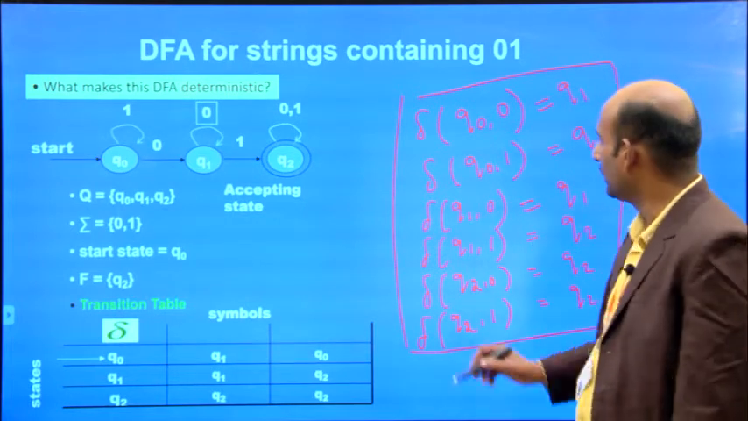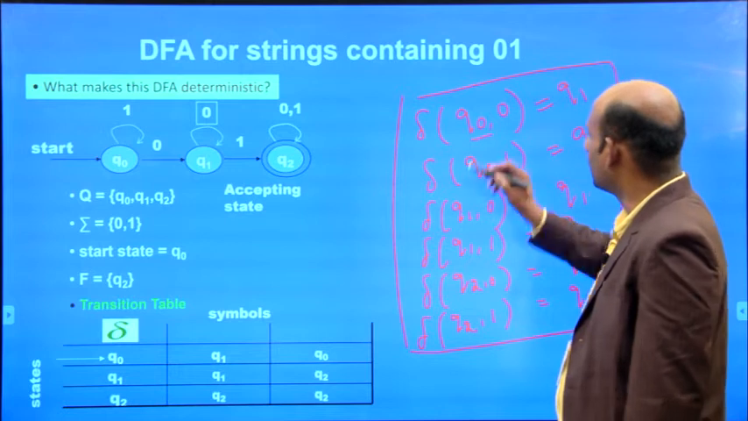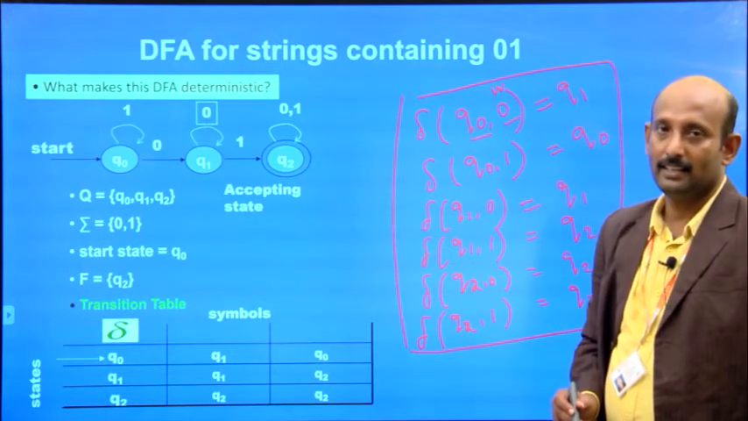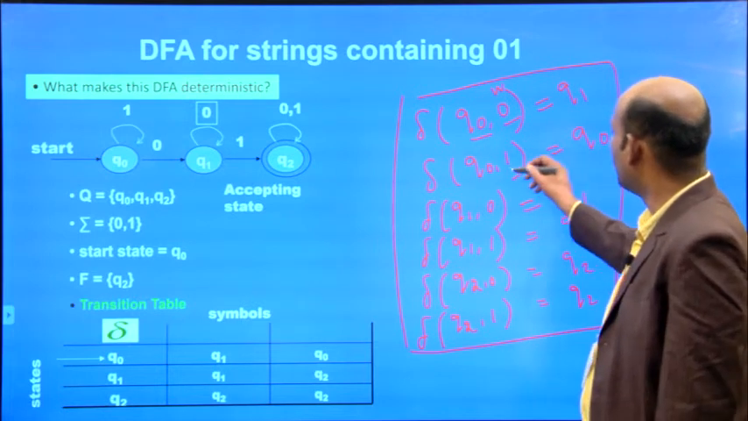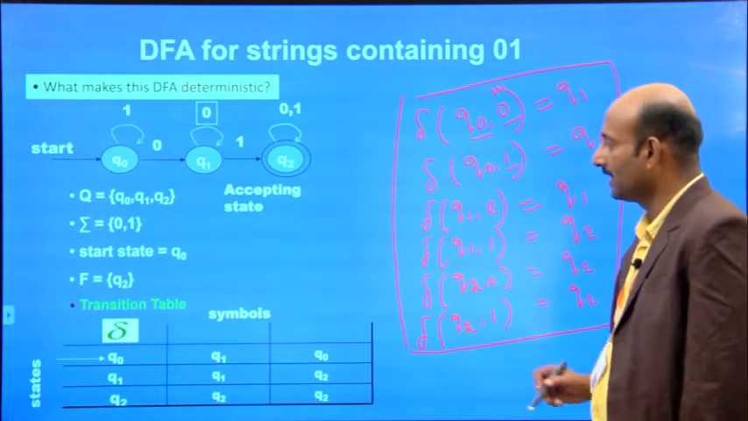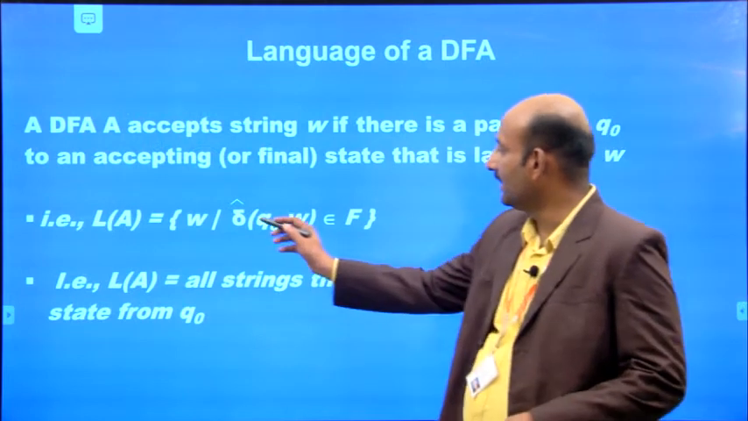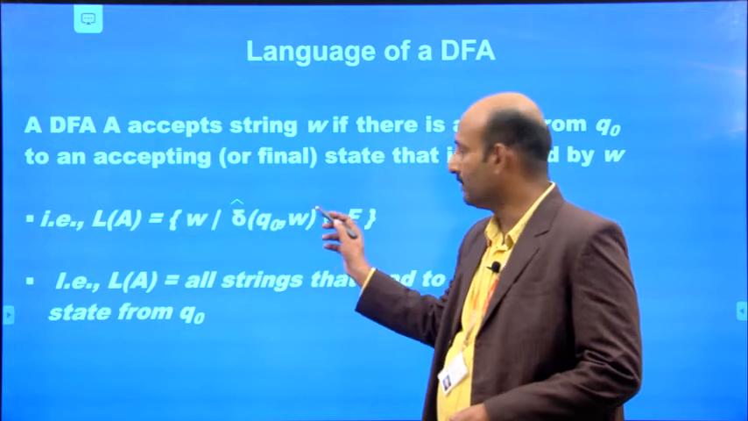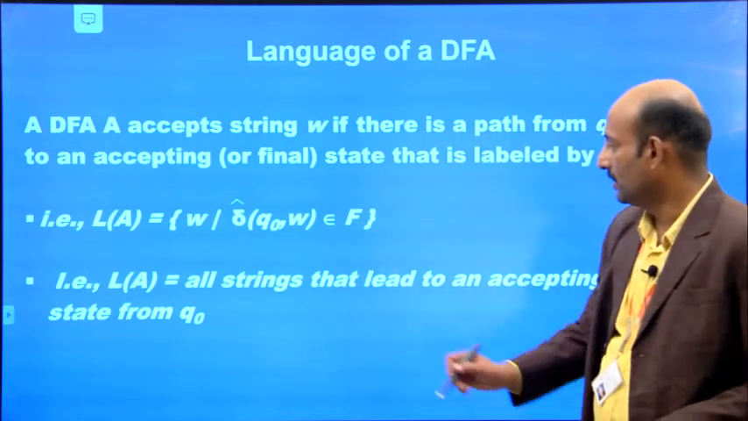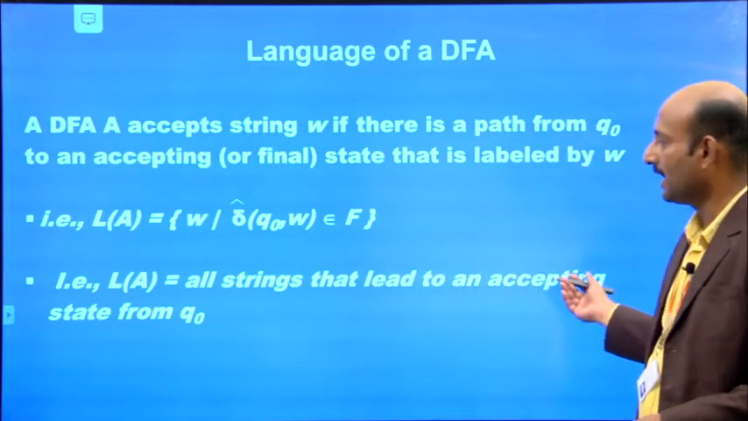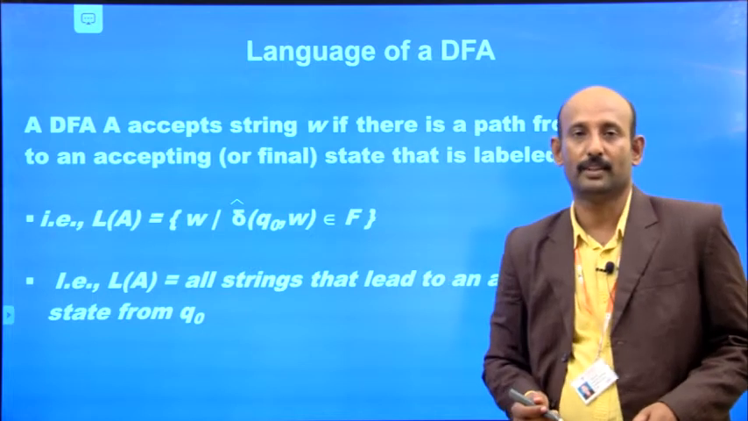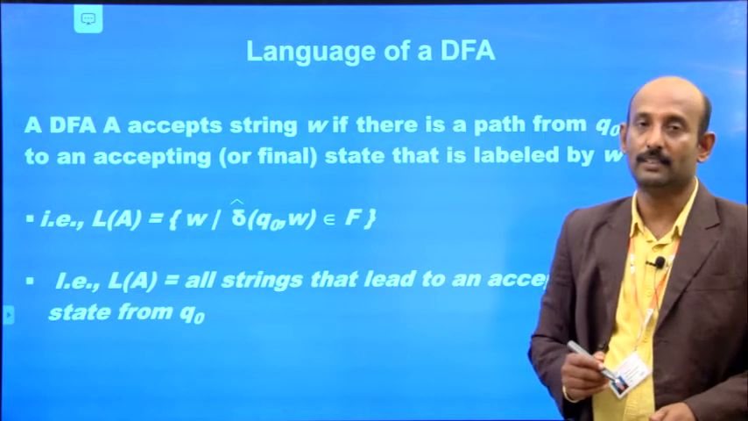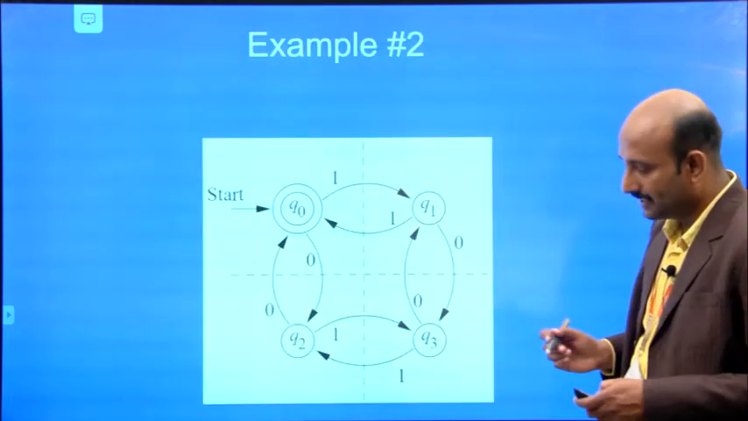Given the input string W, starting from the state Q0, we go through the input string symbol by symbol. So this is what we have written here: delta of Q0 comma W, and finally we reach the final state. So the language is all strings that lead to an accepting state from Q0, all leading to that final state or accepting state. Let me see the next example.